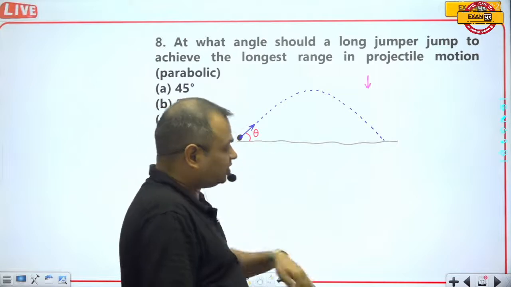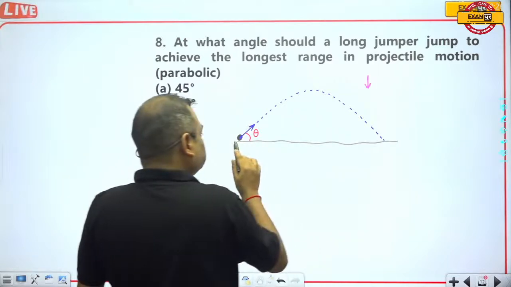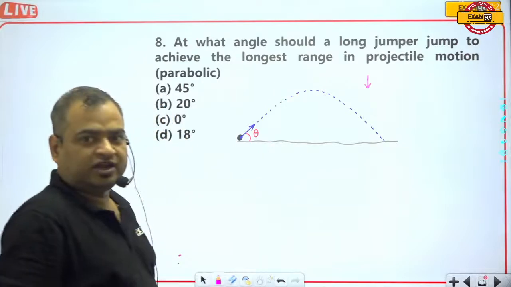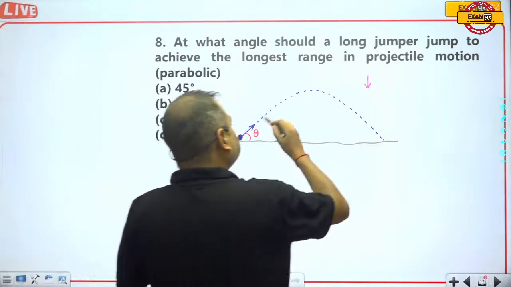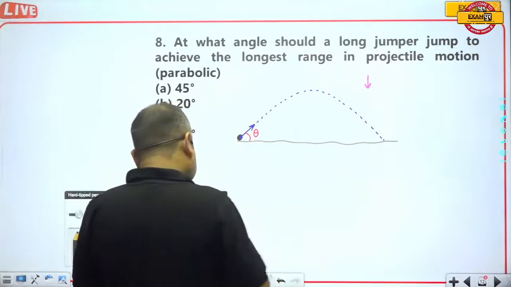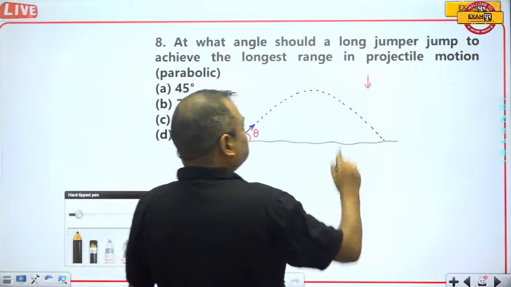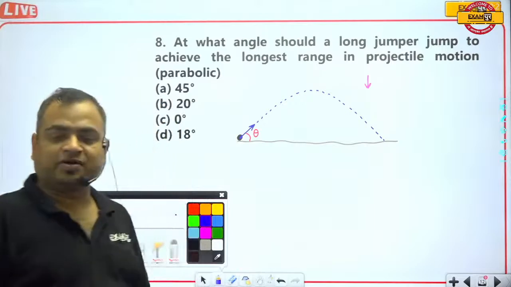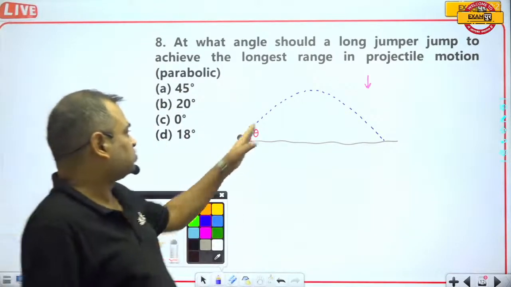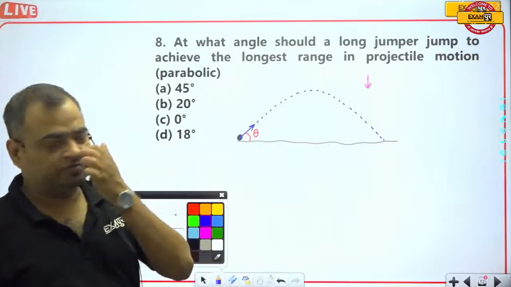It means vertically downwards. That's why this ball is going upward, but the gravity is just pulling it down, and this is the reason that it traces a path. This ball traces a path which is known as the projectile path or parabolic path. That's why this motion is known as parabolic motion.